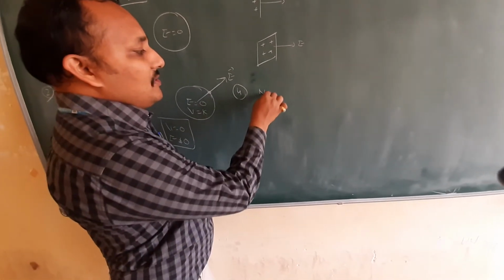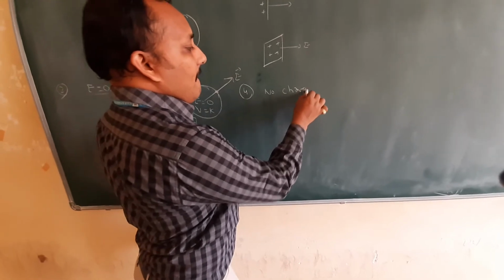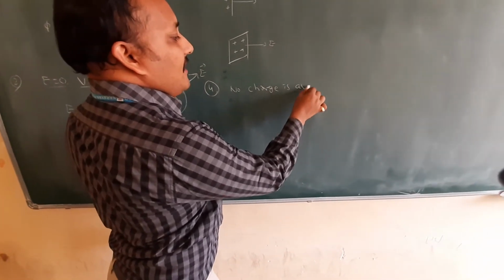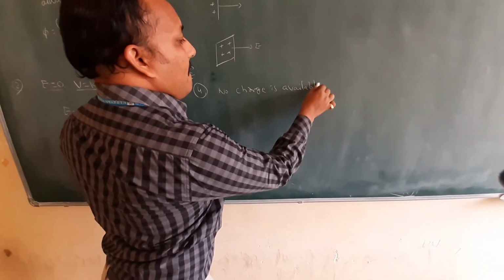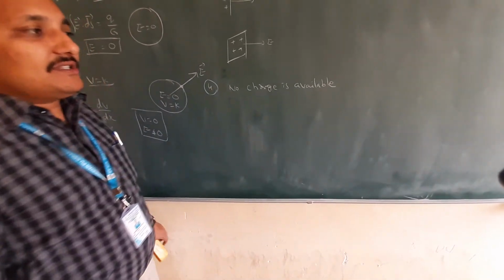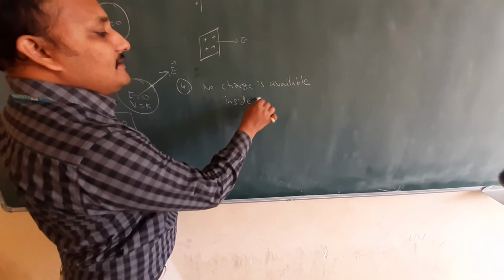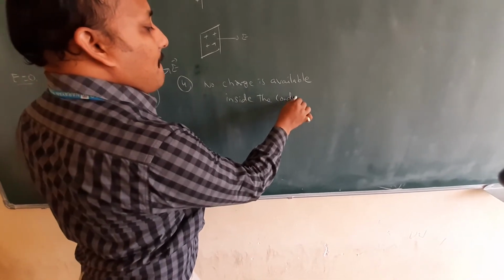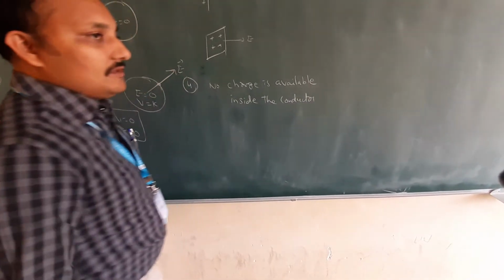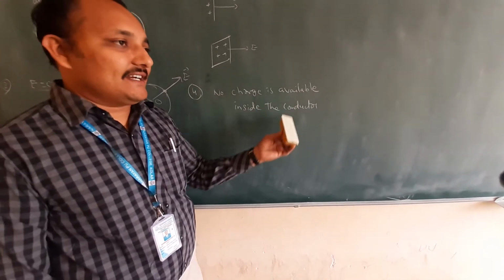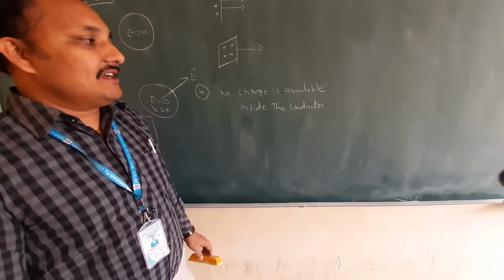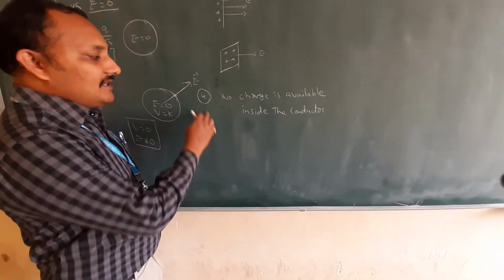That is nothing but no charge is available inside the conductor. The interior of the conductor will not have any charge in a static situation.